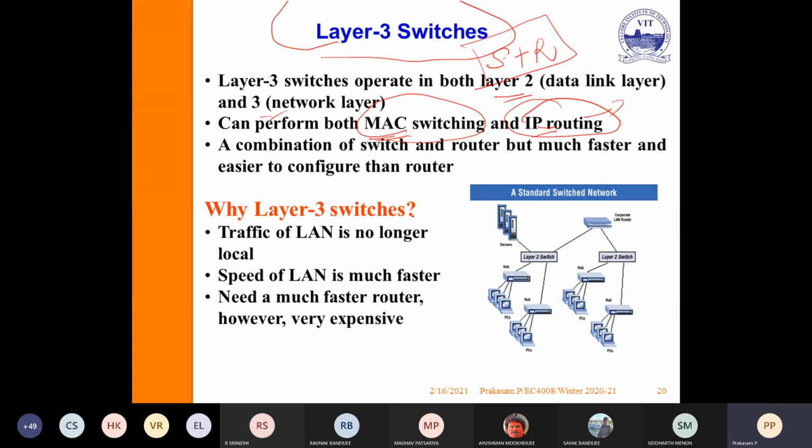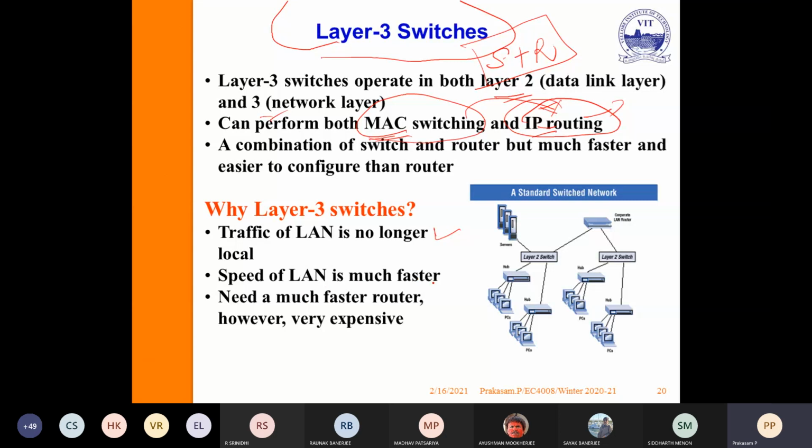So why is layer 3 required? Traffic of LAN is no longer local. That's what I told. If it is local, automatically the traffic will go global also. So if you are using an L3 switch, it will take care of both, the combination of the bridge as well as the router. So L3 is always best.